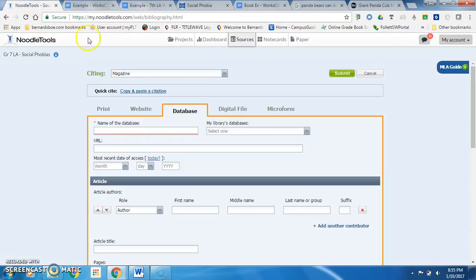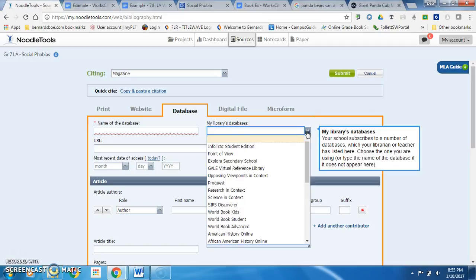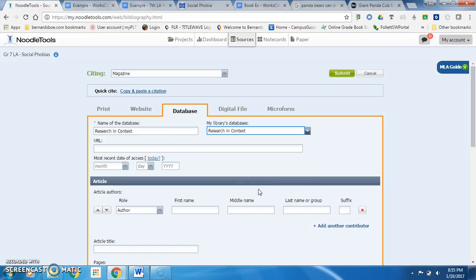I'll go back to NoodleTools, and a little tip, you don't have to type the name of the database in. Just click this down arrow under My Libraries Databases, find the name of your database, and it will automatically put it in that field for you. We do not need the URL of the database. We didn't collect that information, so we can leave that blank.